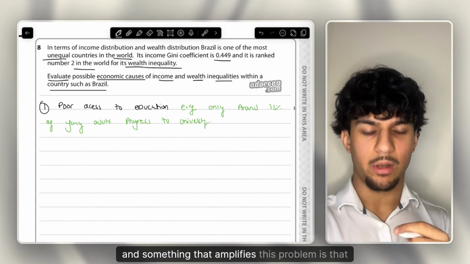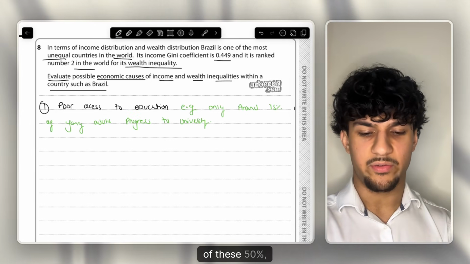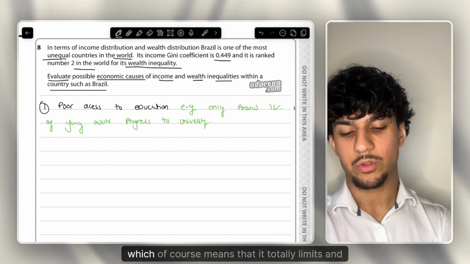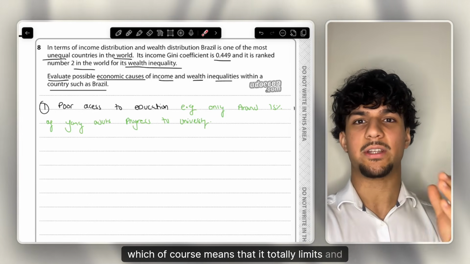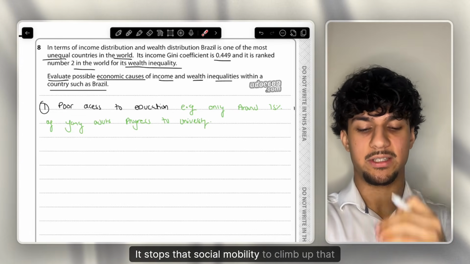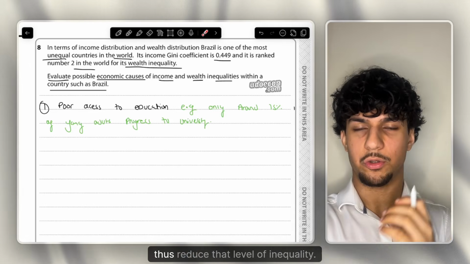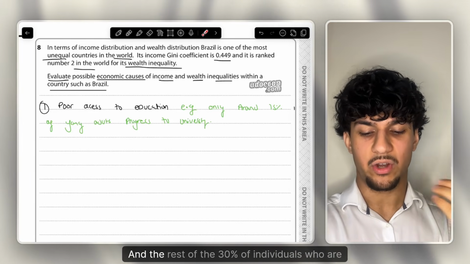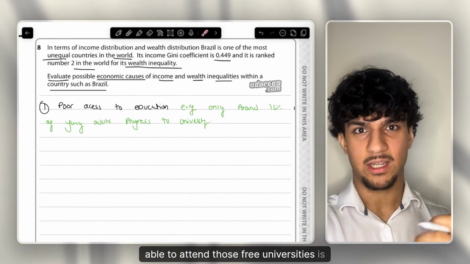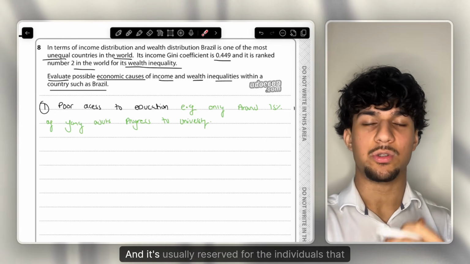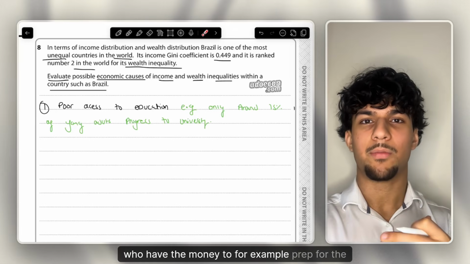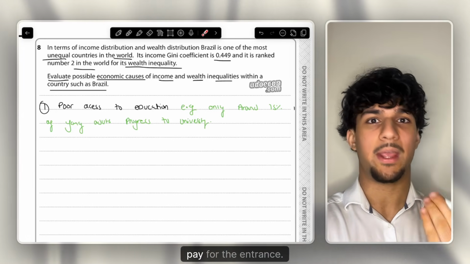And something that amplifies this problem is that of these 50%, 70% of these individuals will attend private universities, which of course means that it totally excludes the low-income households. It stops that social mobility to climb up that social ladder, thus reduce that level of inequality. And for the rest, the 30% who are able to attend free universities, it is extremely competitive, and it's usually reserved for the upper and middle class, who have the money to, for example, prep for the exams and to pay for the entrance.